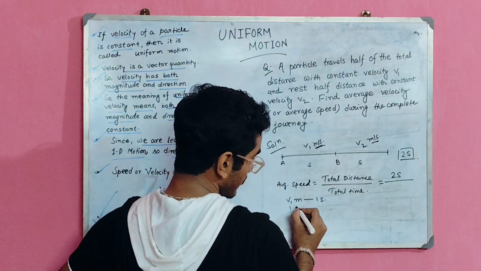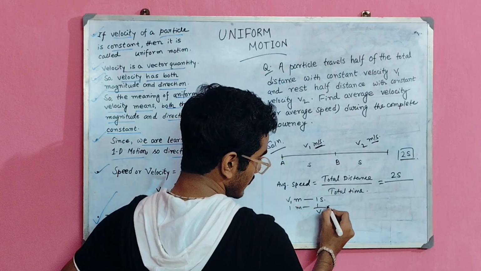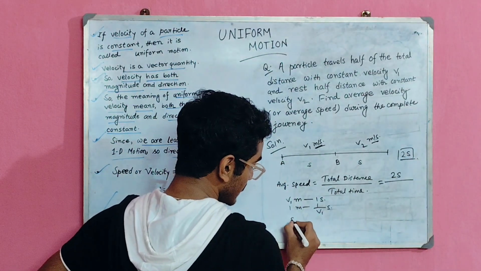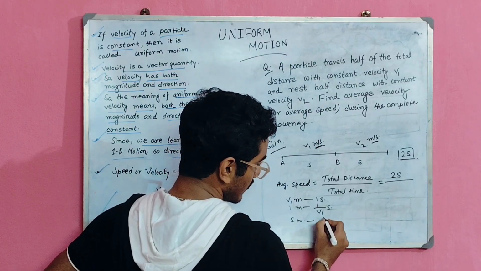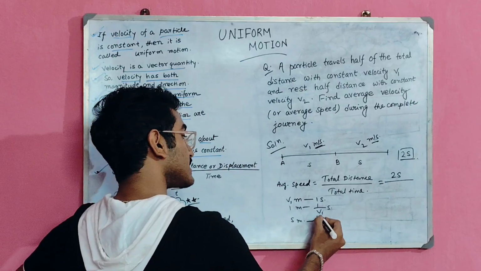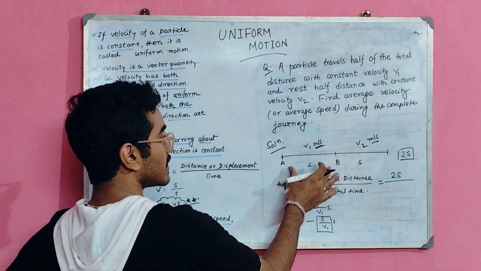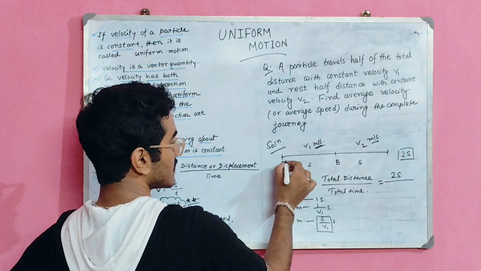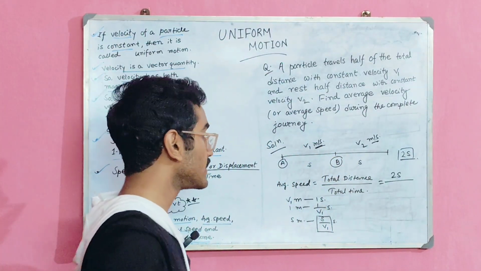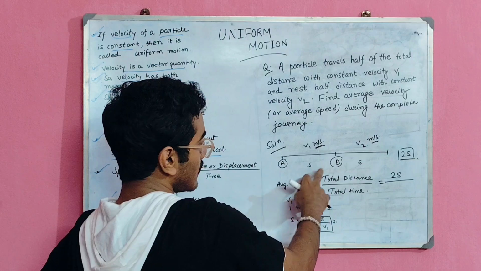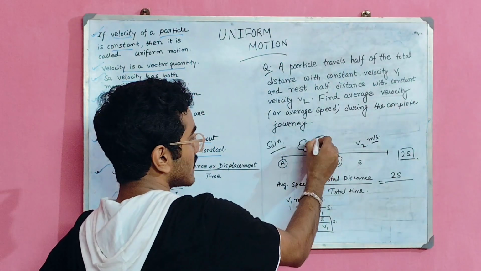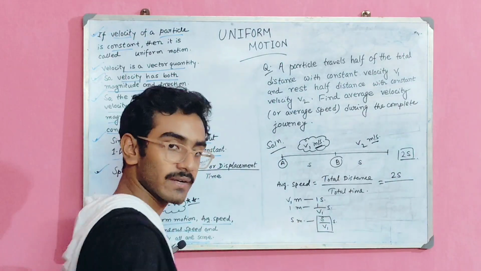So 1 meter in 1 by v1 second, and the particle is moving this s meter distance in s by v1 second. So this s by v1 is the time required for the particle to reach from point A to point B with a velocity of v1 meter per second.